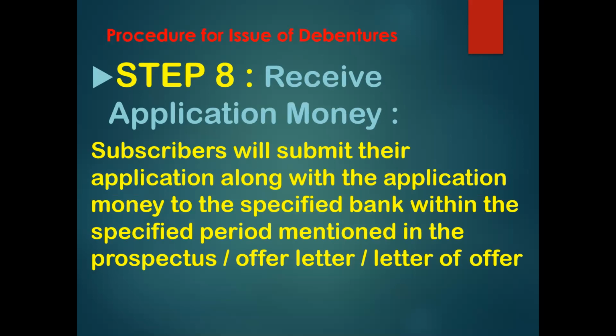So as per the instructions, all the subscribers who are interested to purchase the debentures issued by the company will subscribe along with the application money to the specified bank, and there is a specified time limit. Those interested subscribers can fill the application form along with the application money in the bank which is specified by the company in the prospectus or offer letter or letter of offer.